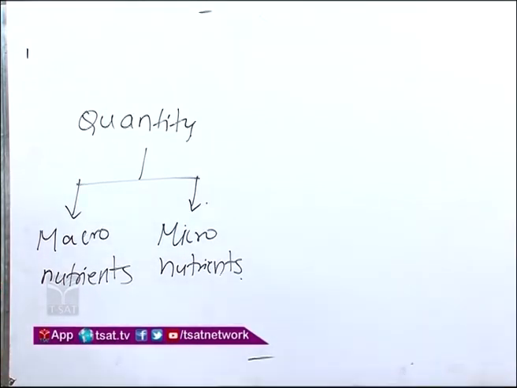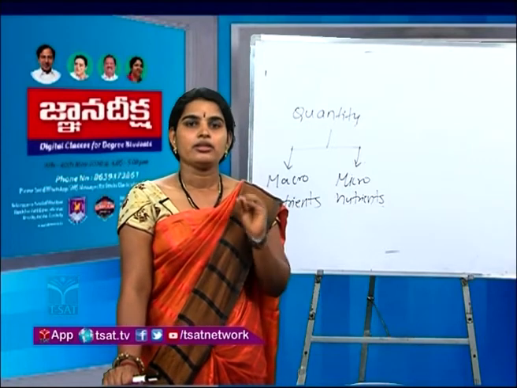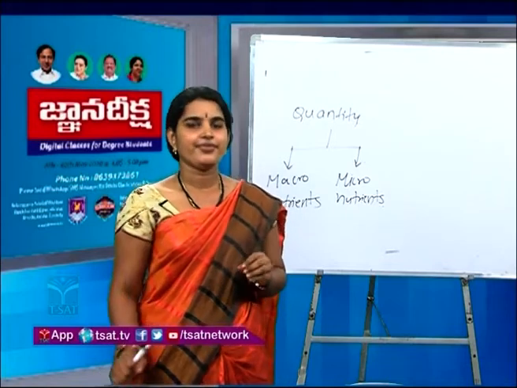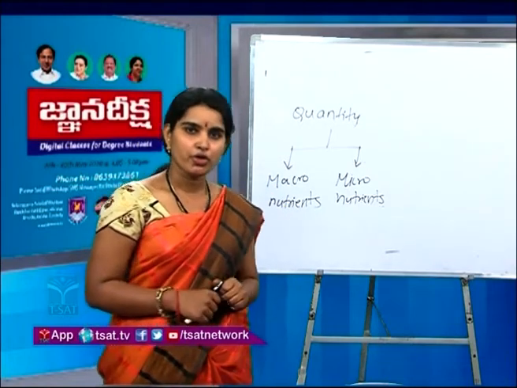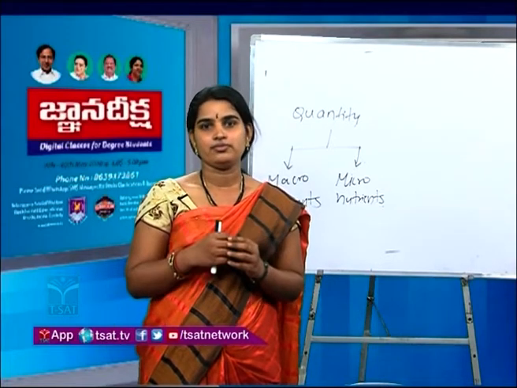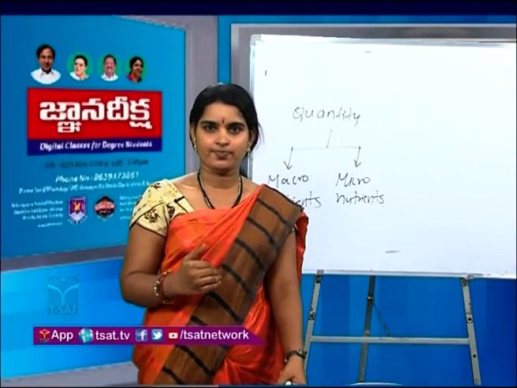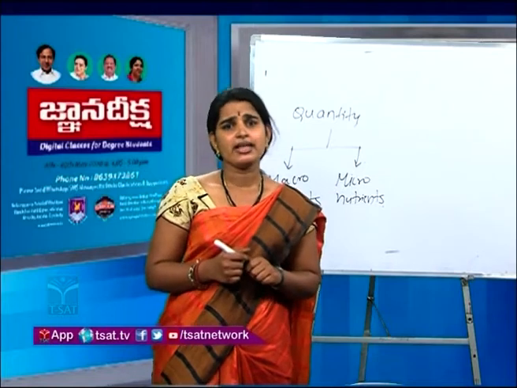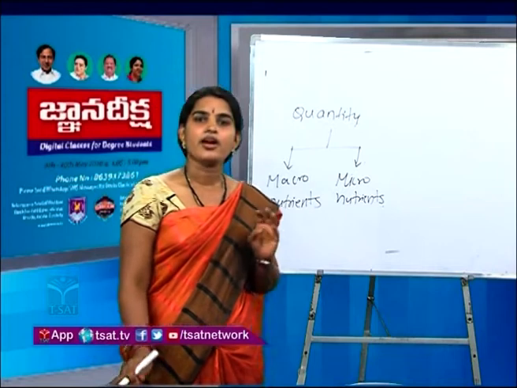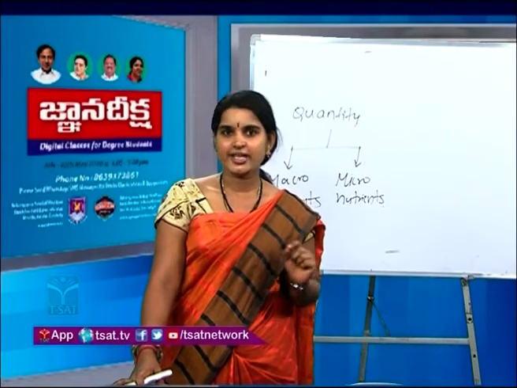Macro itself indicates you take a large proportion of these components. So what are the examples for macronutrients? Just now we have seen carbohydrates, fats and proteins come under this category.